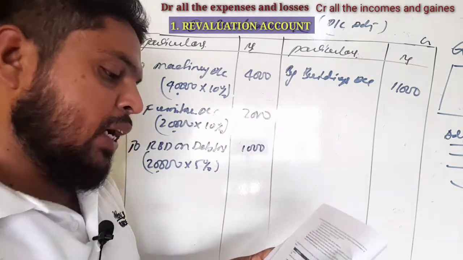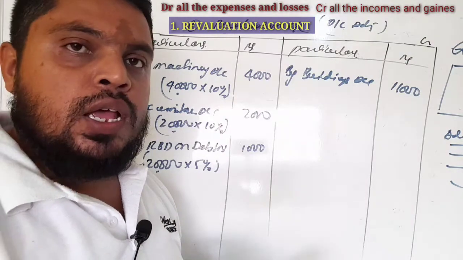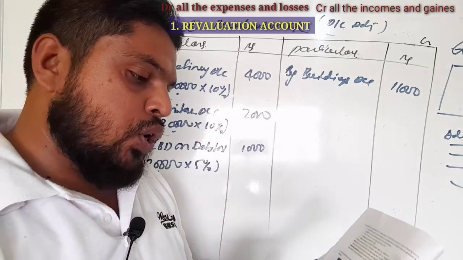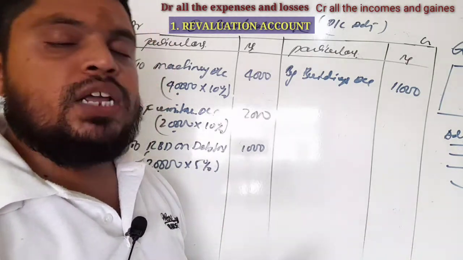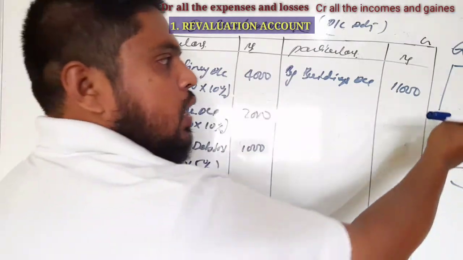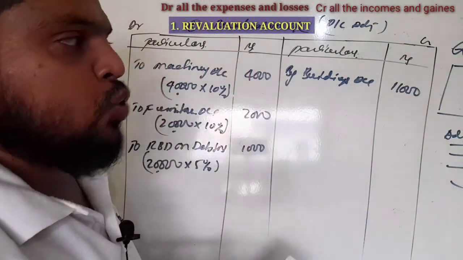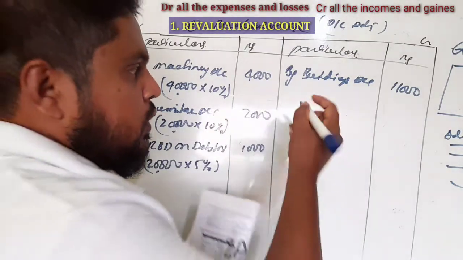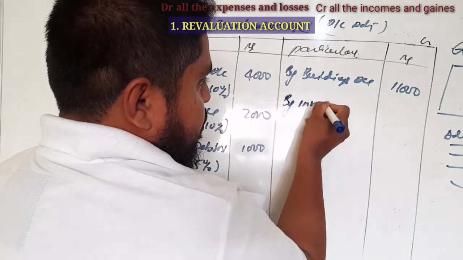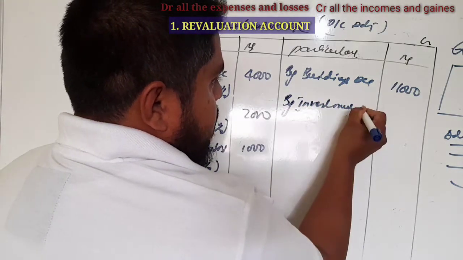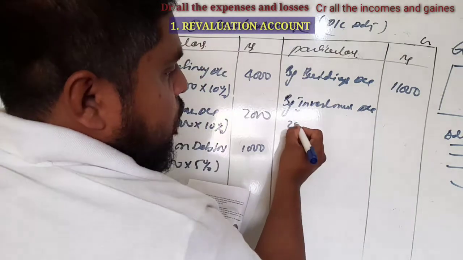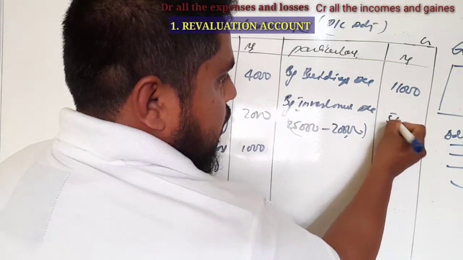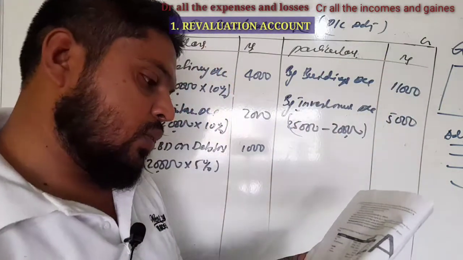Next, investment is to be revalued to rupees 25,000. So the revalued amount we can consider as the new value. New value of investment is 25,000, and in the old balance sheet in the question, investment value is 20,000. As per the new value, investment is increasing by 5,000. So new value 25,000, old value 20,000, so 5,000 is an increase, that is appreciation.